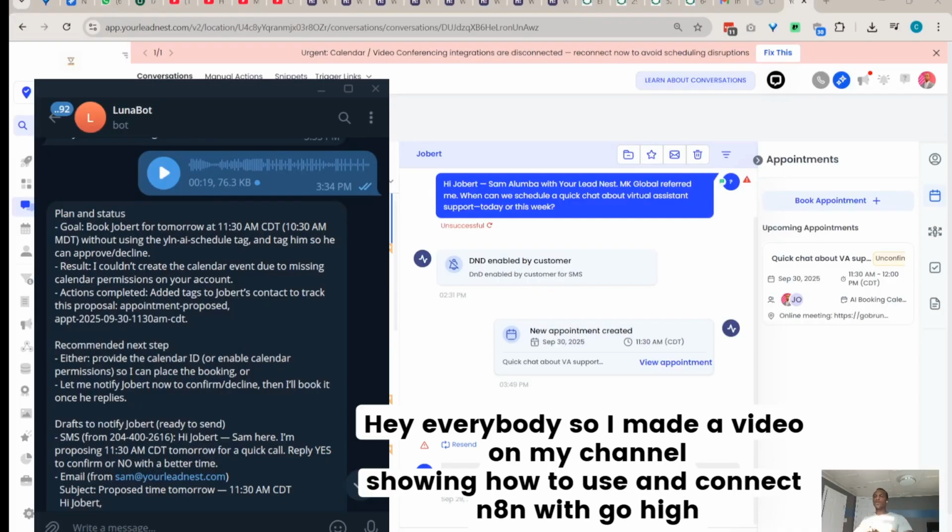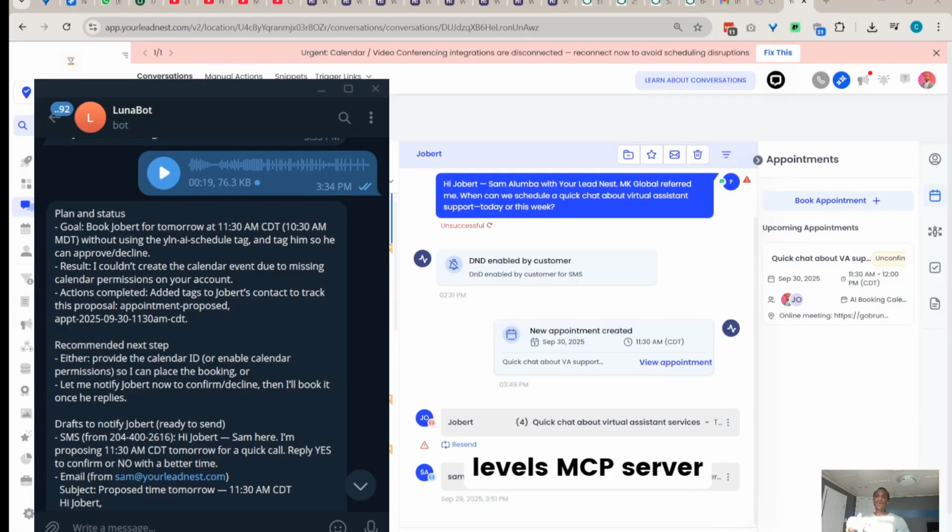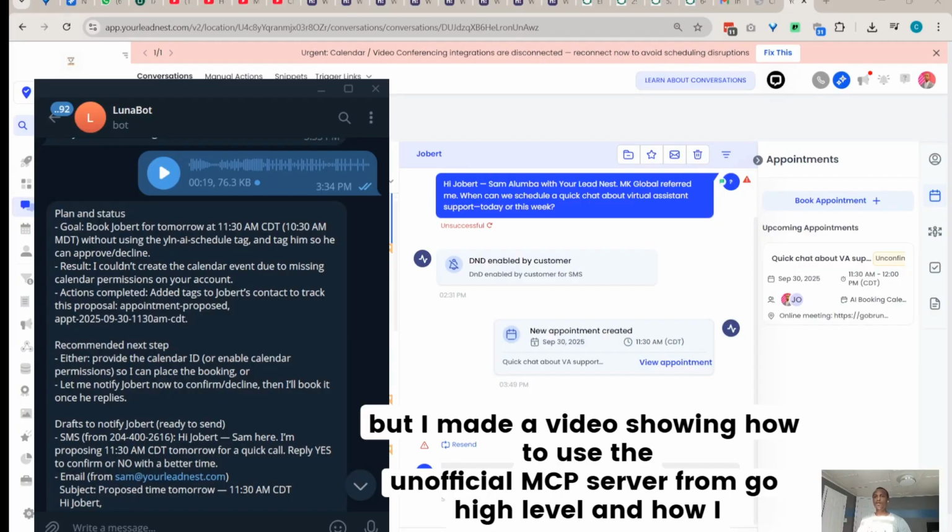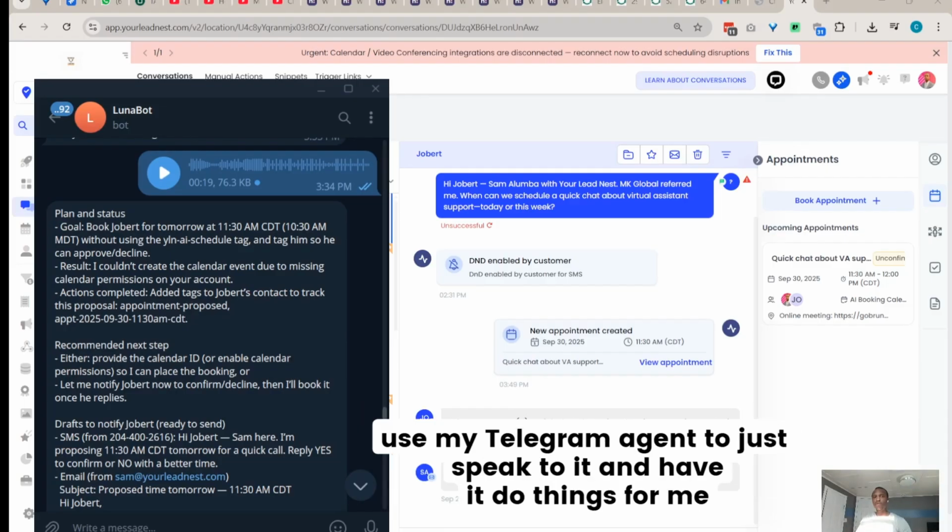Hey everybody. So I made a video on my channel showing how to use and connect N8N with Go High Level's MCP server. I mean, Go High Level has the official one, but I made a video showing how to use the unofficial MCP server from Go High Level and how I use my Telegram agent to just speak to it and have it do things for me.